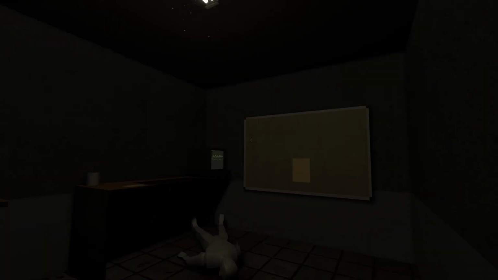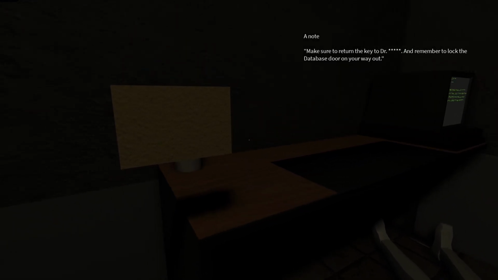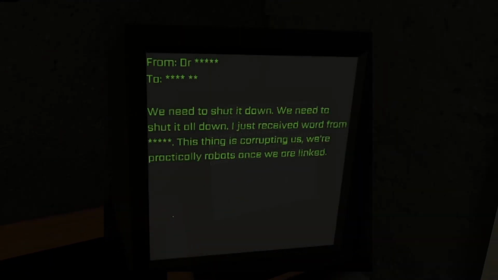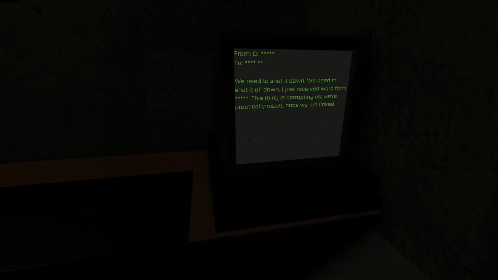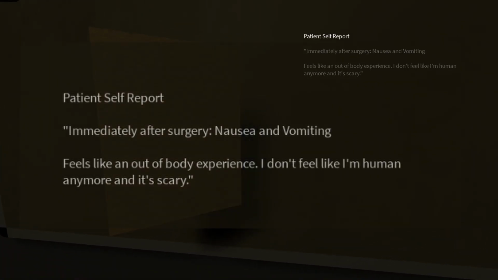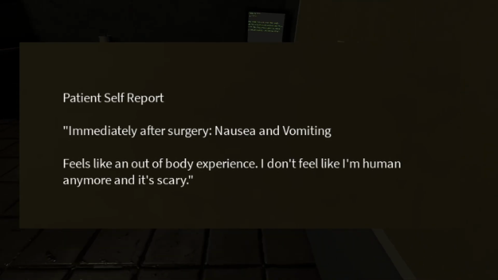Finally, the last patient, but there is an important message on the computer. We need to shut it down, it is corrupting us. We're practically robots once we're linked. And we have her self-report and it is chilling. Feels like an out-of-body experience. Doesn't feel like I'm human anymore. Maya Shill.